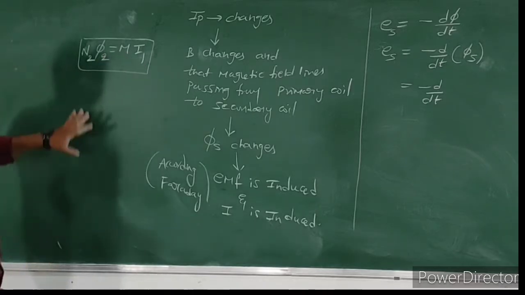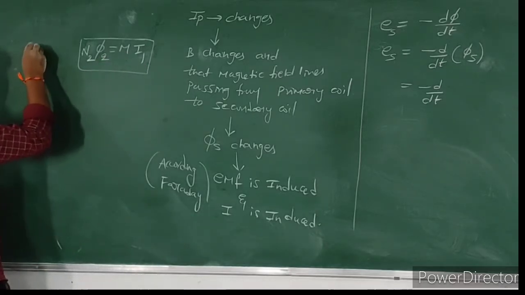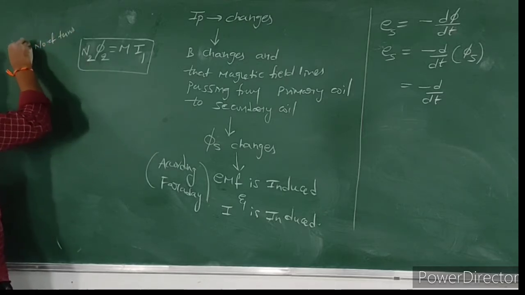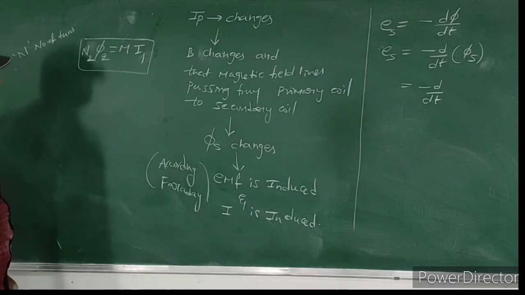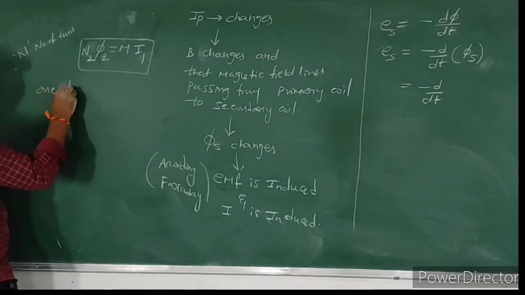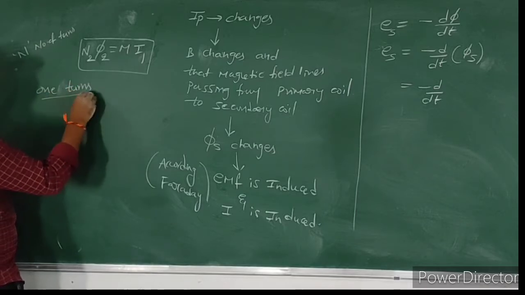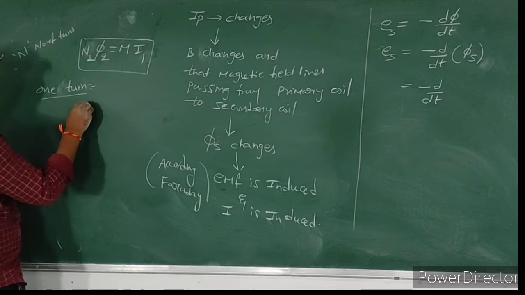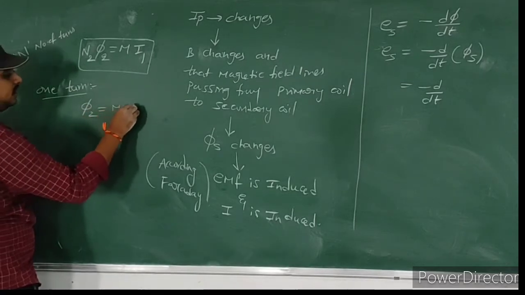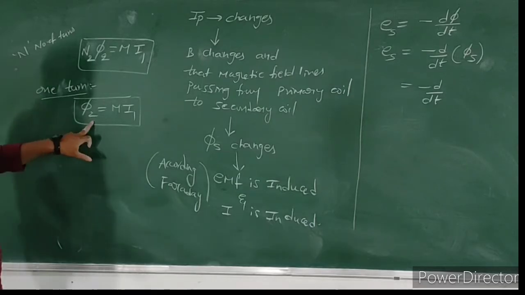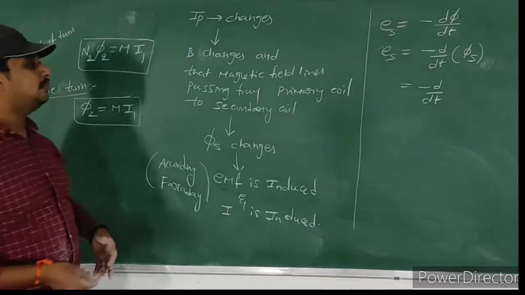If there are n turns, it is n2 into φ2. If only one turn, then the formula is φ2 is equal to M into I1. So instead of φ2 we will substitute M into I1.